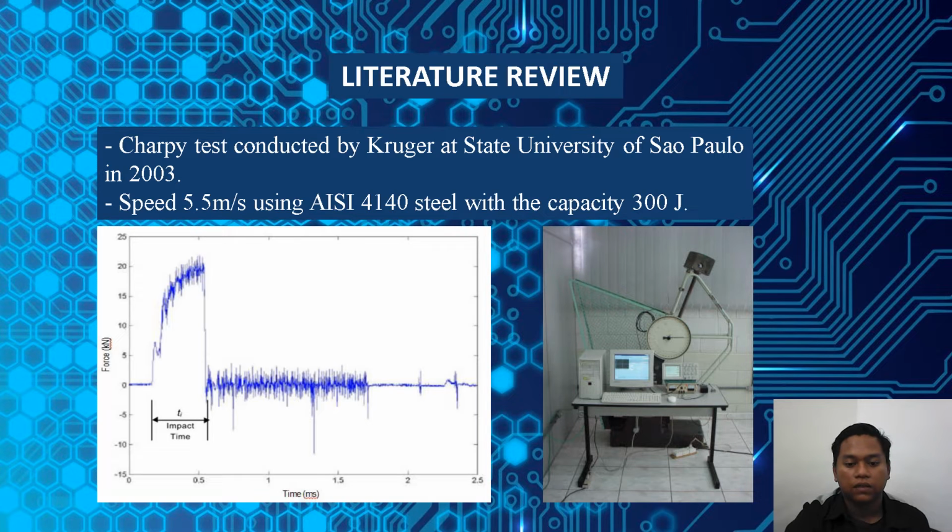The picture on the left shows the result, a force against time graph. The impact time is below 0.5, so the impact duration is very little. The force is mostly around 20 or more kilonewton.